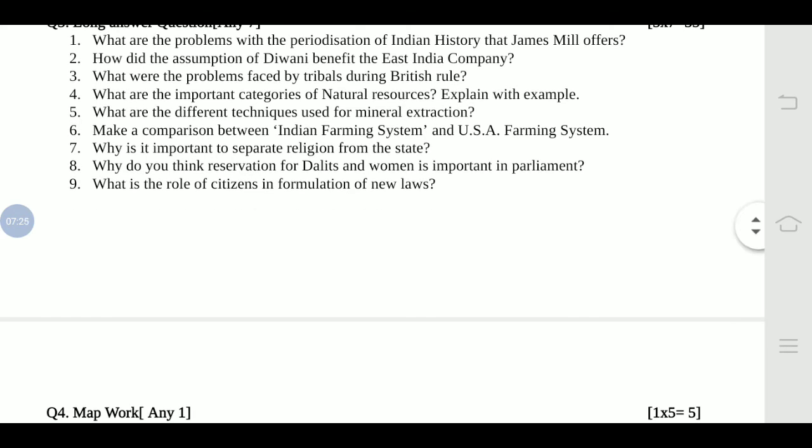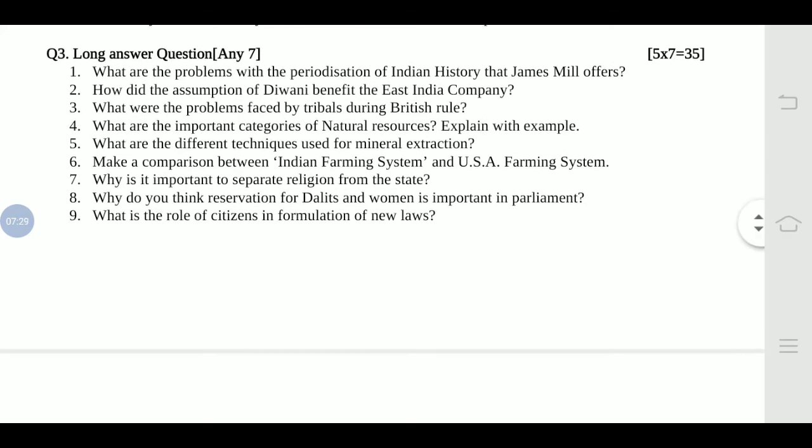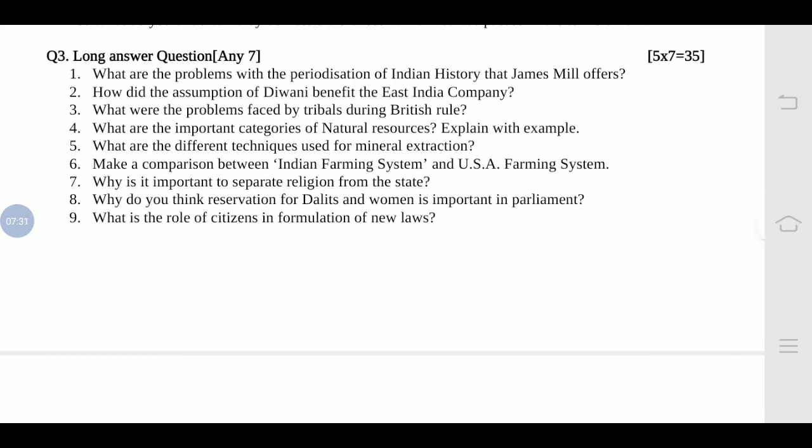Now why is it important to separate religion from the state? So here also you have to write down 5 answers, the reasons you have to write down. Why do you think reservation for Dalits and women is important in the parliament? So for this, the number of reasons given for the Dalit and women reservation, that you have to write down. What is the role of citizens in the formulation of new laws?